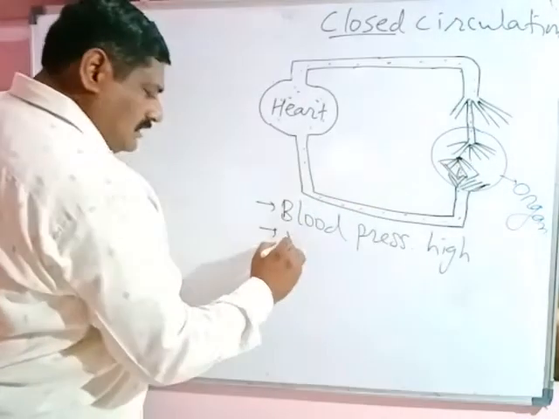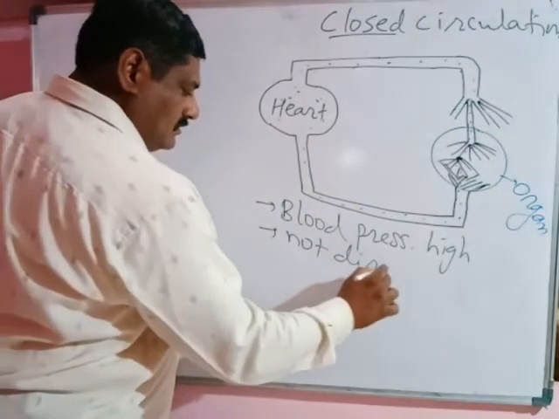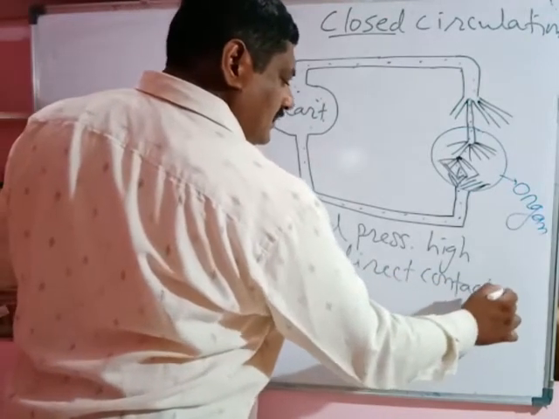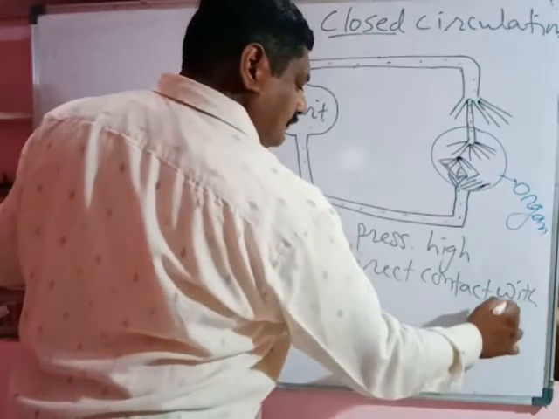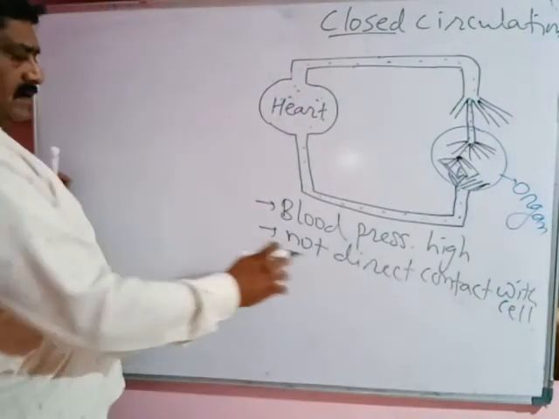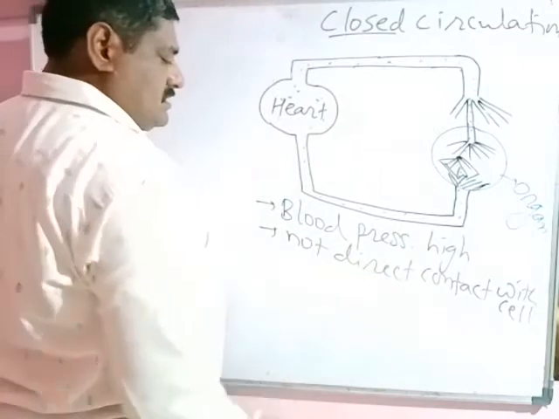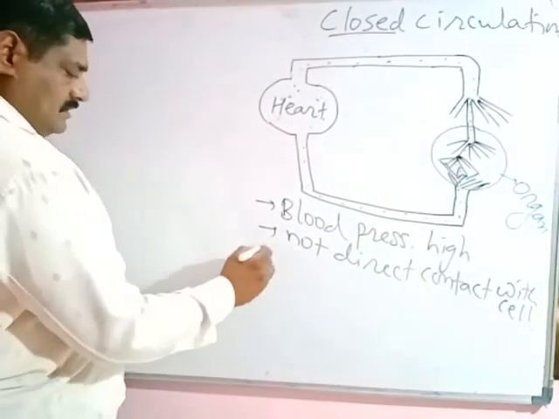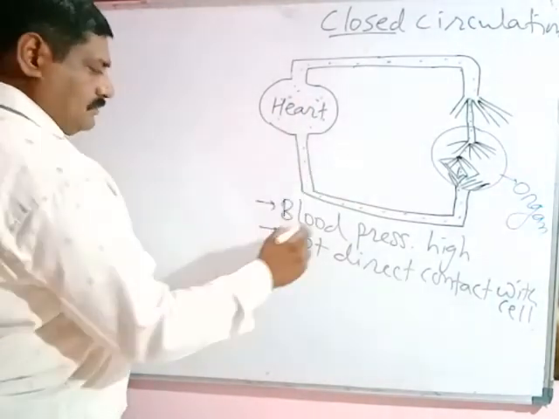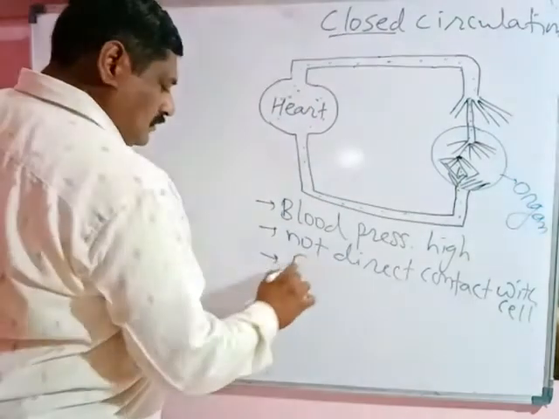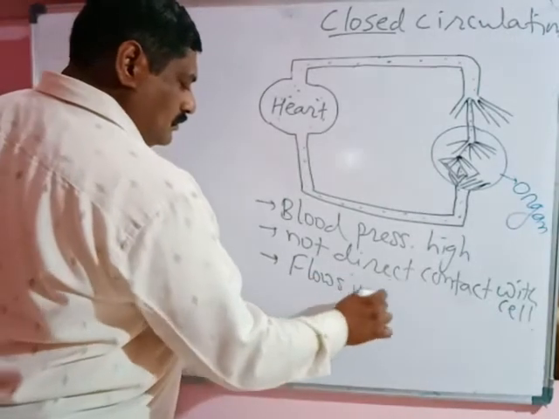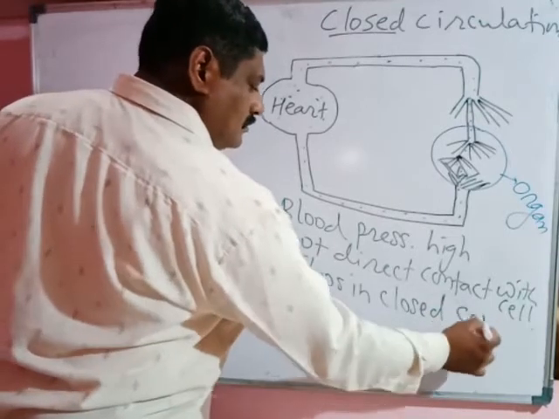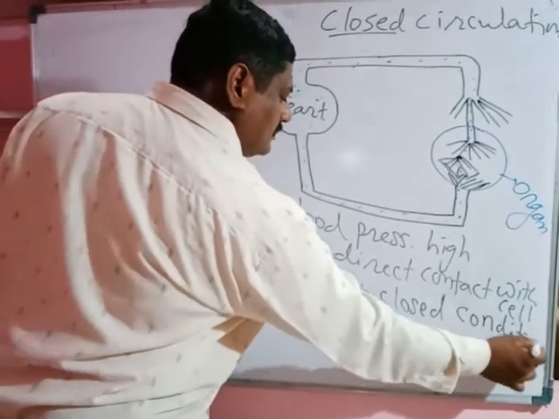The blood is not in direct contact with the cell or tissue. Indirect contact of the blood takes place with the help of interstitial fluid, or tissue fluid, not direct contact with the cell. The blood is flowing in a closed condition.